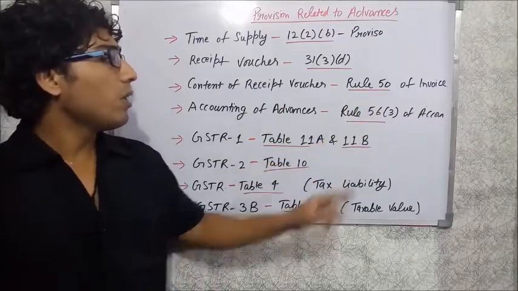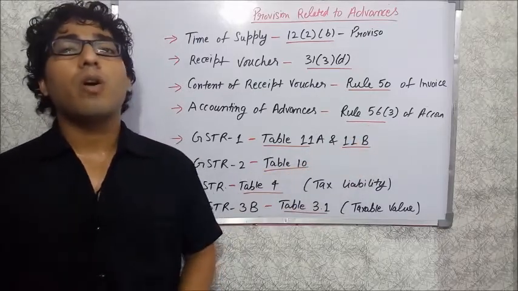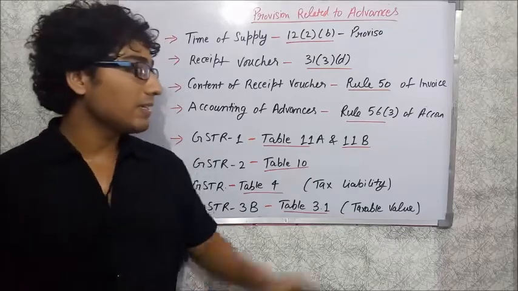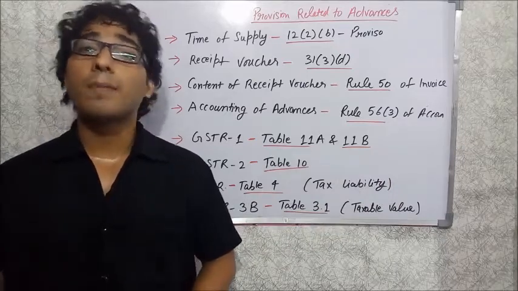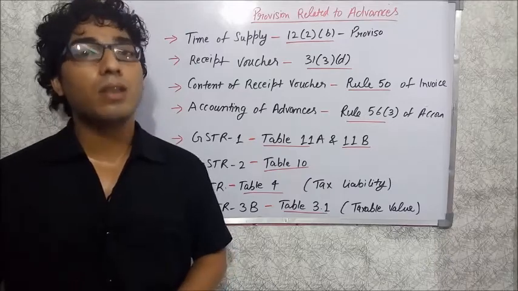And then rule number 56 sub rule number 3 talks about the recording in books of account. When you receive the advance, it says that you have to maintain the record of receipt of advance, payment of advance, and also the adjustment made thereof.